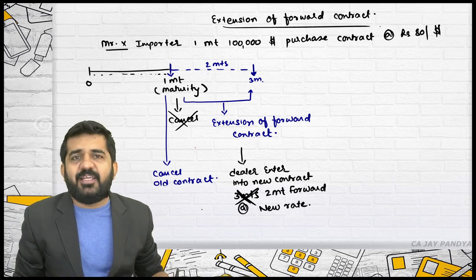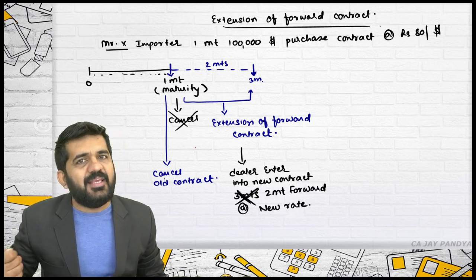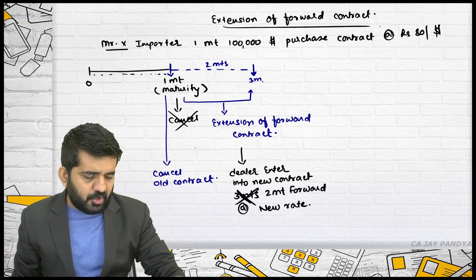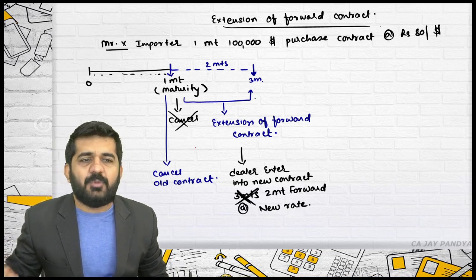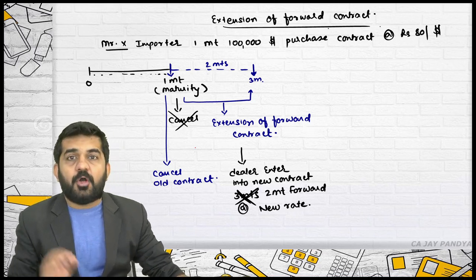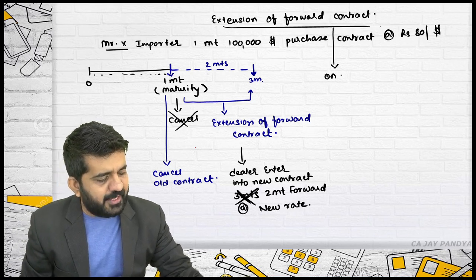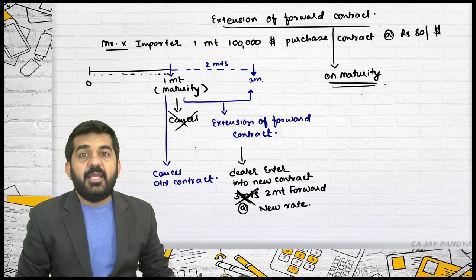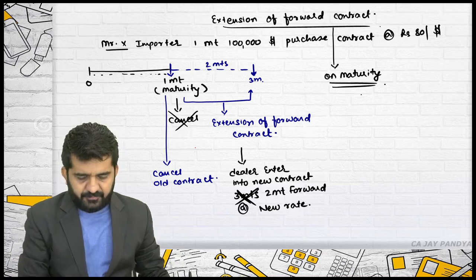Both these things are very easy. There are no cash inflows or outflows. This old contract will be cancelled. If the bank is at loss, customer will pay to bank. If the bank is at gain, bank will pay to customer and the contract will be cancelled. And a new contract at a new rate will be signed by bank as well as customer. This is nothing but extension of forward contract. But please understand, this is extension of a forward contract on maturity. Try to understand.